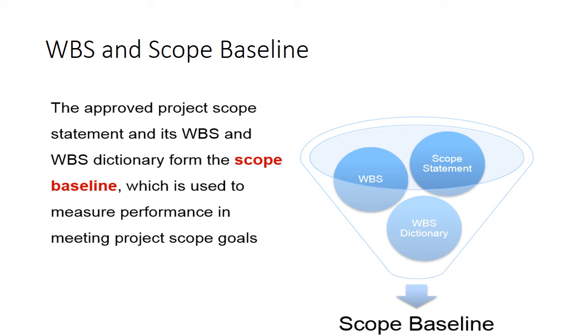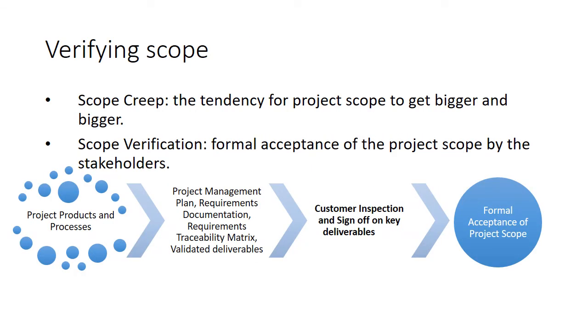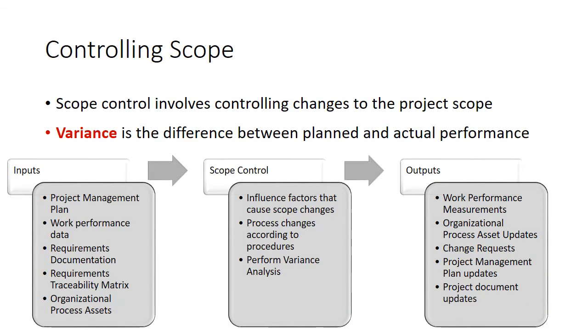So having a scope baseline. The approved project scope statement and WBS must have a baseline of the goal, which is based on the scope statement, WBS dictionary, and WBS. So scope creep is a problem where we keep on changing the requirement every day, adding new functions and making it bigger. Scope creep is the tendency for project scope to get bigger and bigger. That's why, in order to stop the scope creep, it's very important that we verify the scope. We have to ask the stakeholder and get them to verify.